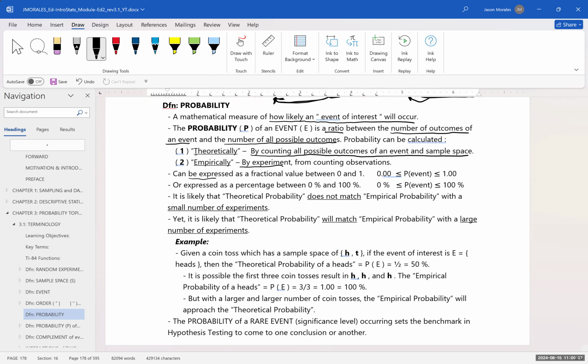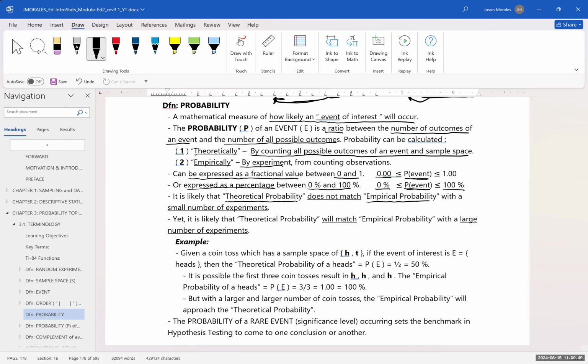Probability can be expressed as a fractional value between 0 and 1. So here we've got the probability of an event being less than or equal to 1 or greater than or equal to 0. Or probability can also be expressed as a percentage between 0% and 100%. So the probability of an event can be less than or equal to 100% or greater than or equal to 0%.